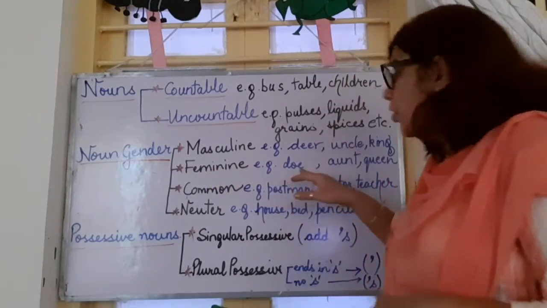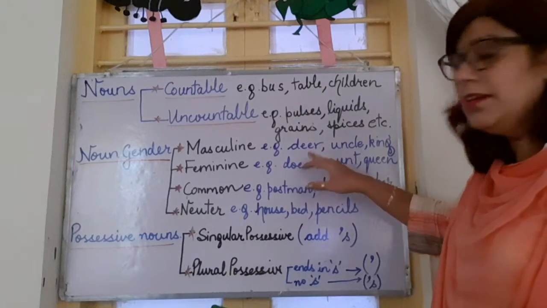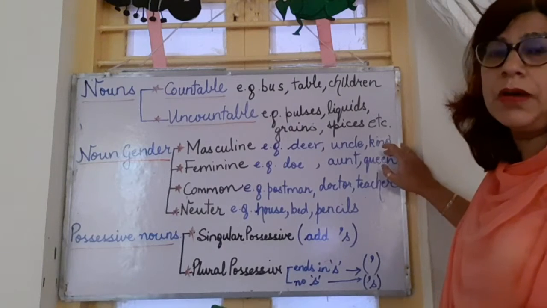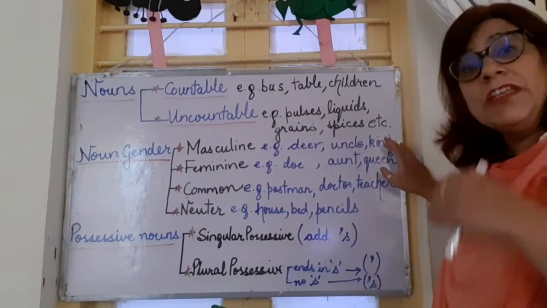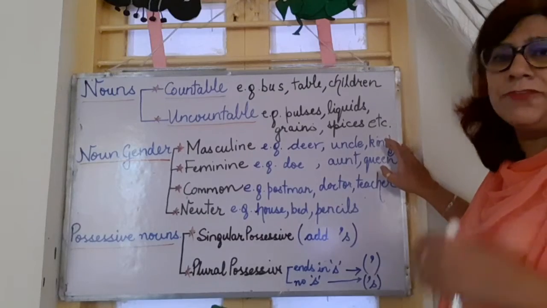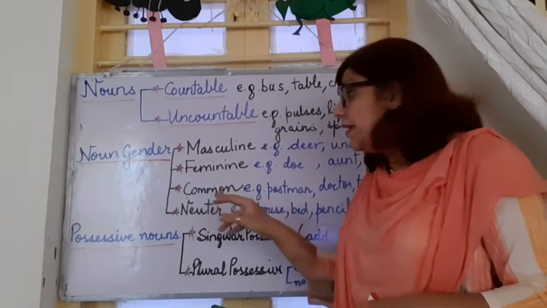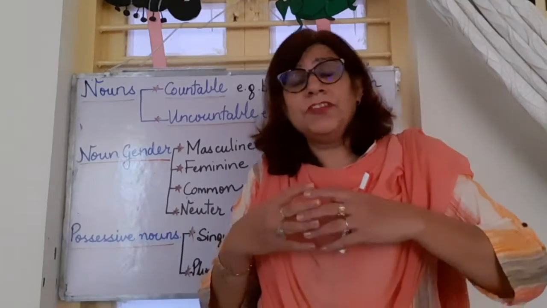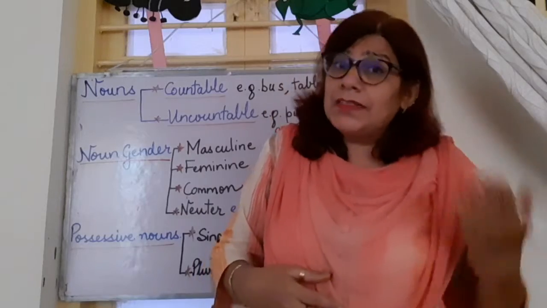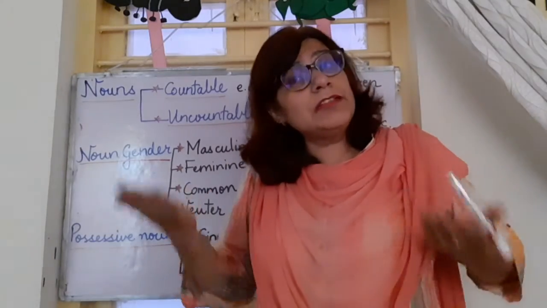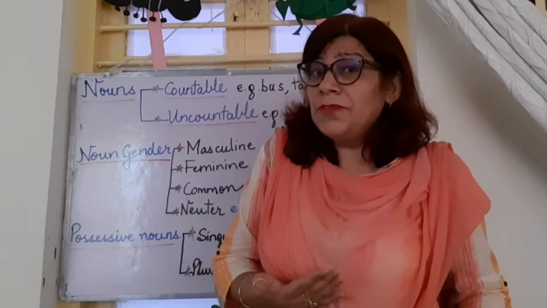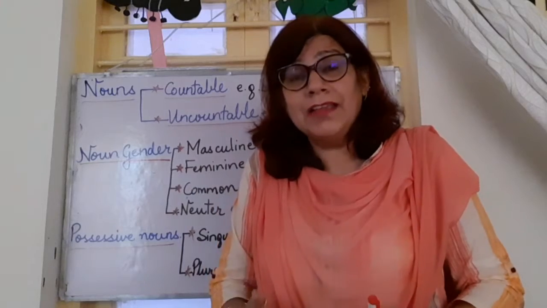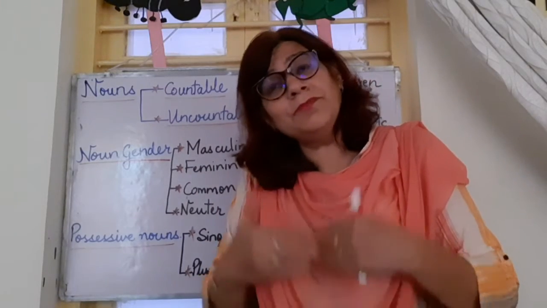Feminine gender: doe is the feminine gender of deer, aunt of uncle, queen of king. We are here talking about she, we are talking about female. The nouns that denote females are called feminine gender. Then coming to common gender, there are certain nouns around us which can be both masculine gender and feminine gender. Take the example of teacher. A teacher can be female, a teacher can be male. Your art teacher is male, so masculine. I am your English teacher, I am feminine, female.